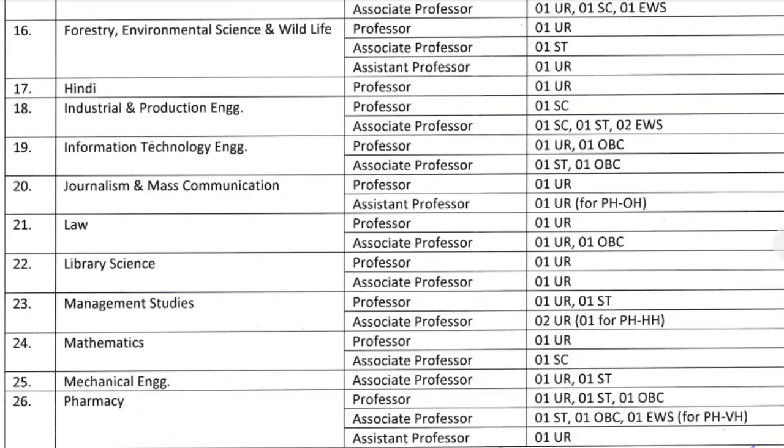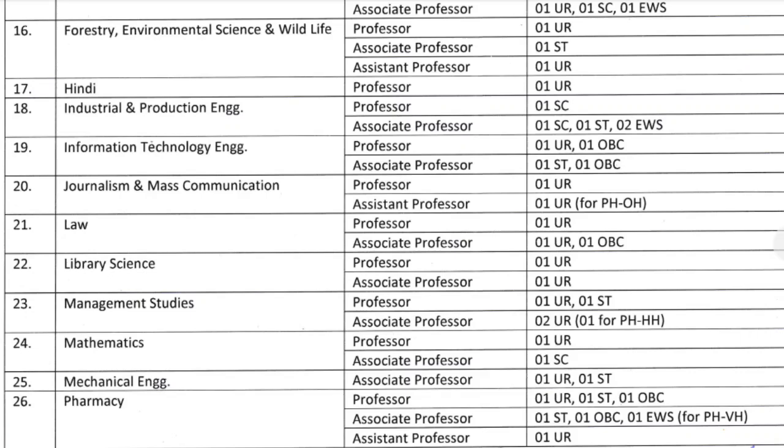Law, Professor and Associate Professor, number of vacancies 3. Library Science, Professor, Associate Professor, number of vacancies 2. Management Studies, Professor, Associate Professor, number of vacancies 4. Mathematics, Professor, Associate Professor, number of vacancies 2. Mechanical Engineering, Associate Professor, number of vacancies 2.